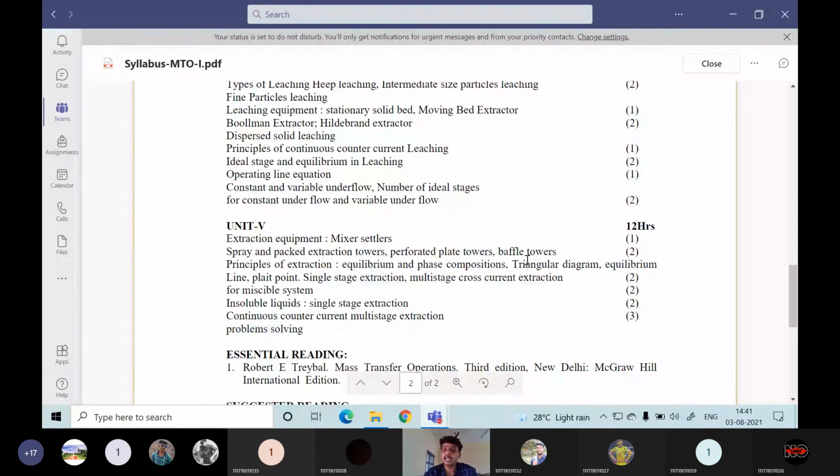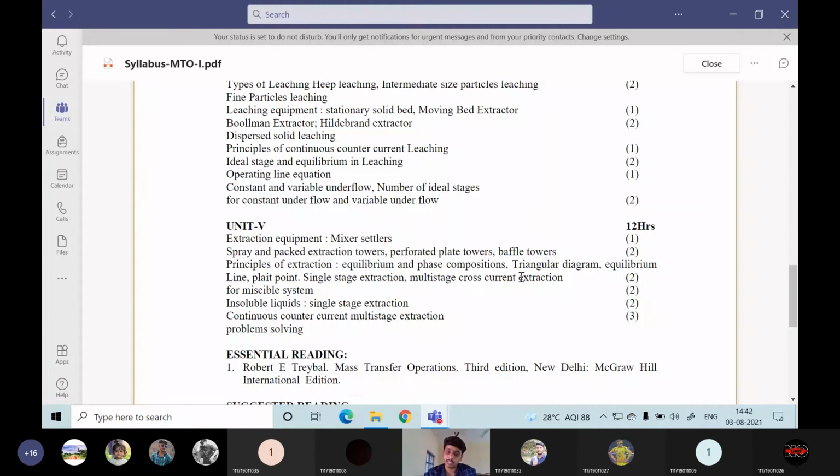Then here the triangular diagrams will be used. Until the 4th unit we will be using the normal square box graph paper. But here we will be using a different, triangular graph paper. That we will see in detail. Then equilibrium line, plate point, all this we will be seeing in the graphical procedure of this triangular diagram. It is not a must to use a triangular diagram. Many problems we will be dealing with on normal graph paper only, for convenience. I will show you the triangular diagram also.